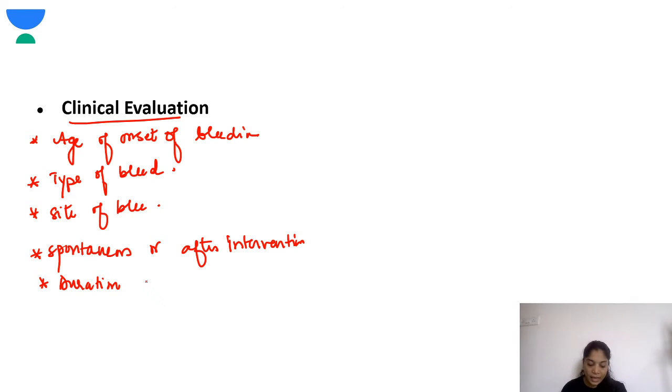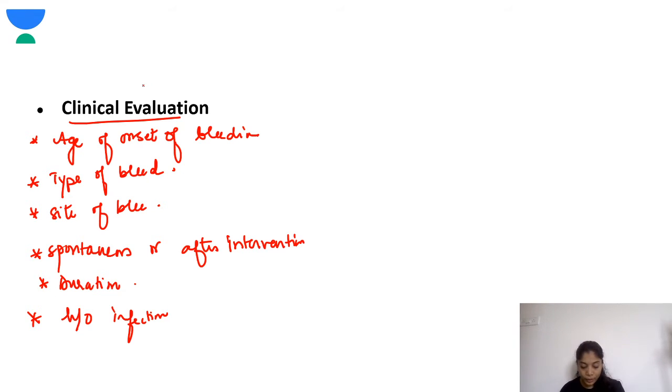Also, if there is any history of infection. I've already discussed in the rheumatological sessions in the Unacademy platform, in the special class, that Henoch-Schonlein purpura has a preceding upper respiratory tract infection. We've discussed the etiology, what other bacterial infections have been attributed to the etiology. So the history of infection has to be asked for. It could give you a clue to one of the diseases or disorders.